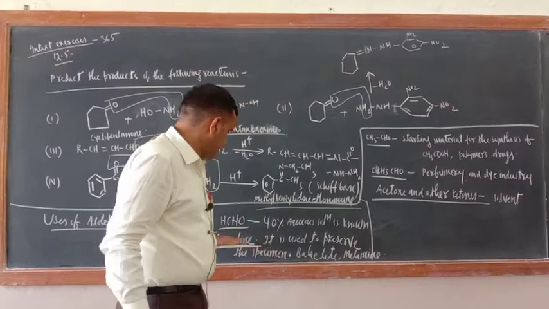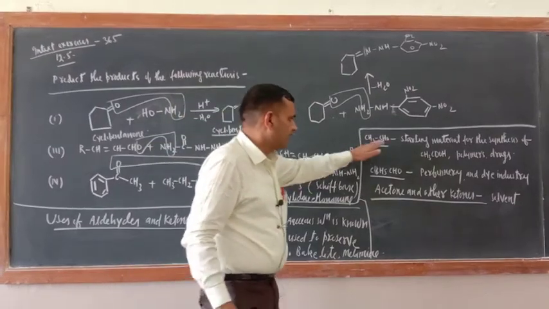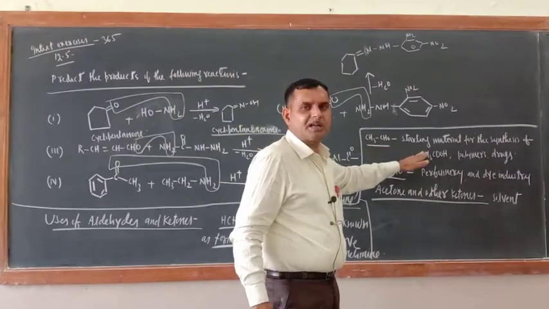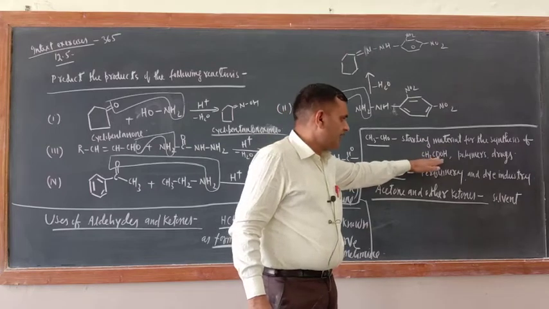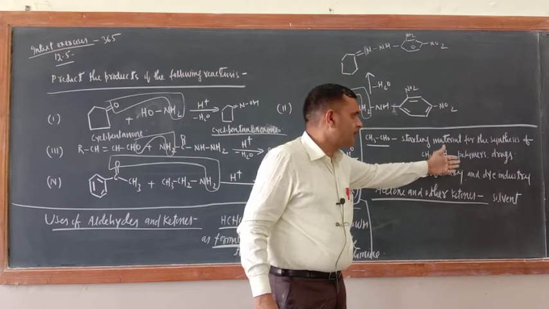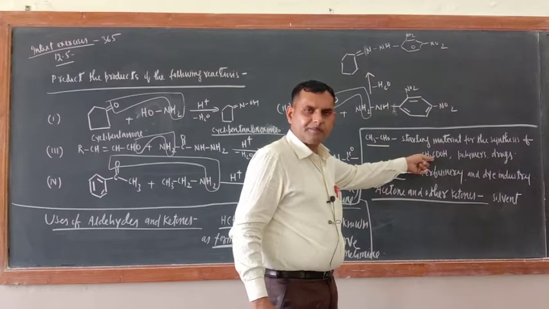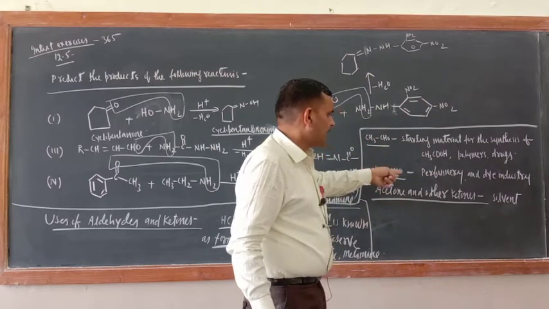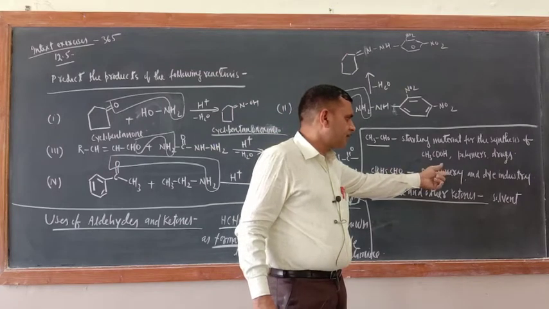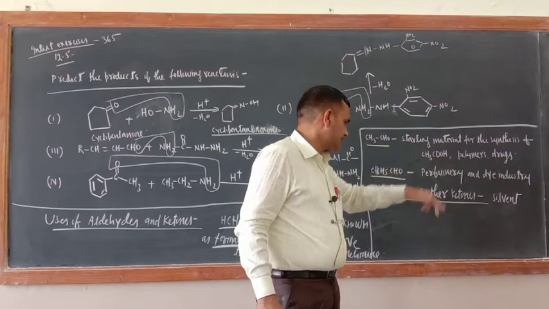So these are some of the uses of formaldehyde. Acetaldehyde is the starting material for the synthesis of acetic acid, many polymers and drugs, because when acetaldehyde is oxidized, the product is acetic acid. Benzaldehyde is used in perfumery and the dye industry.